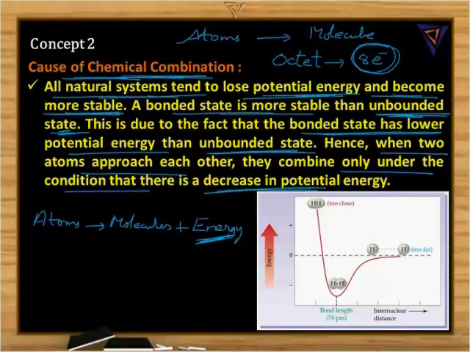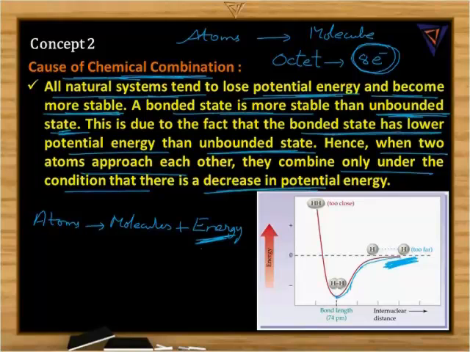Let's see this in terms of a diagram. Let us take the example of hydrogen. These are two hydrogen atoms which are very far apart from each other, so let us consider that the energy between them is zero. Whenever they come closer, the energy decreases, because whenever the attractive forces between two particles increase, energy is released. That is why the newly formed system contains less energy.